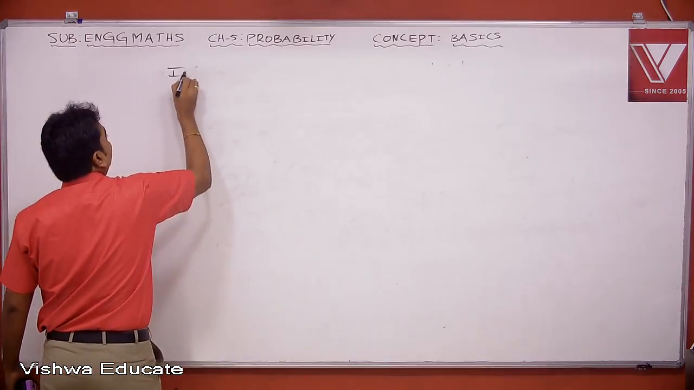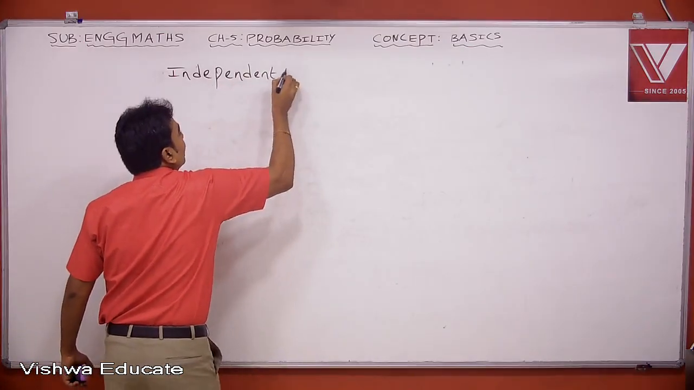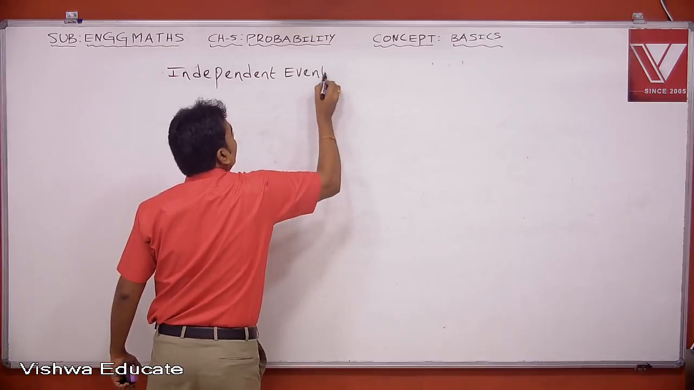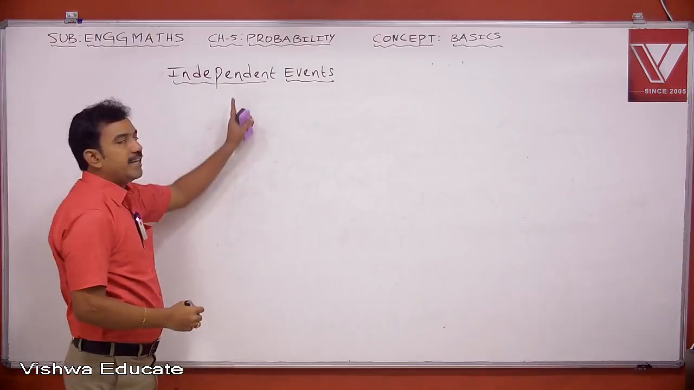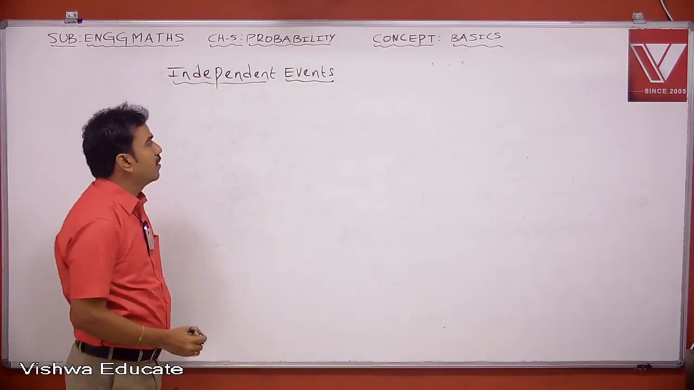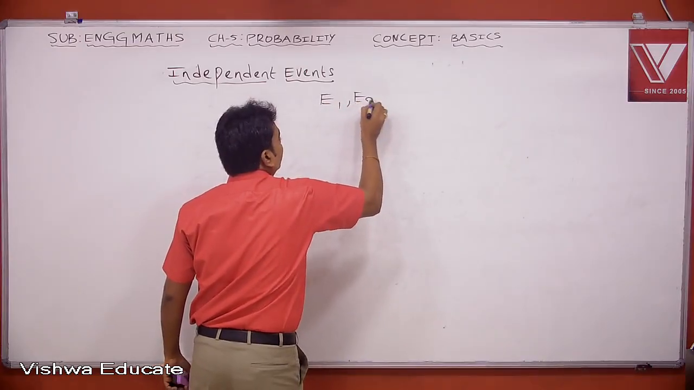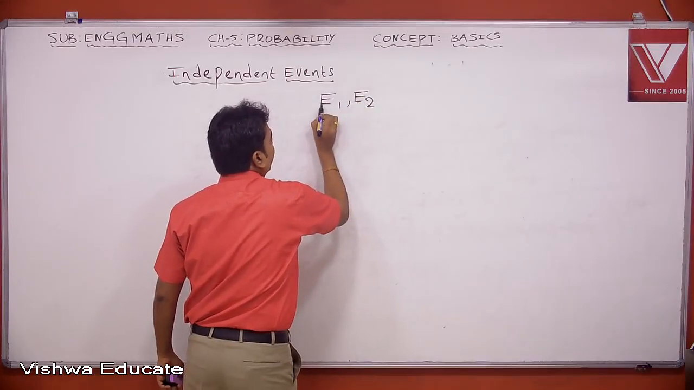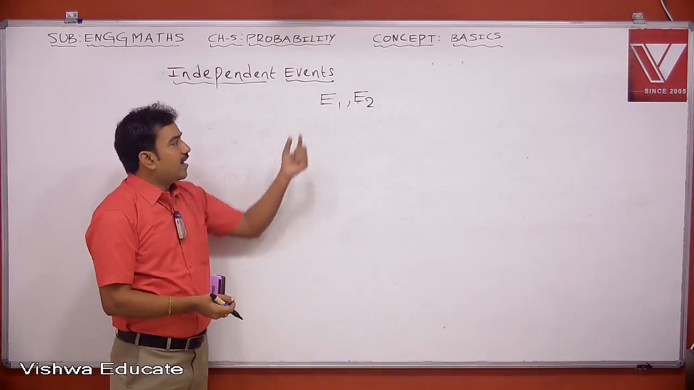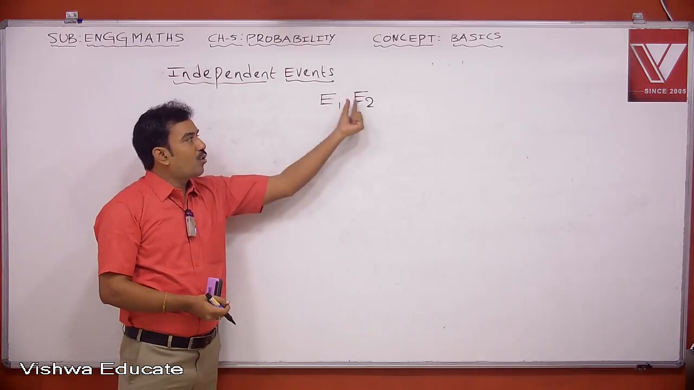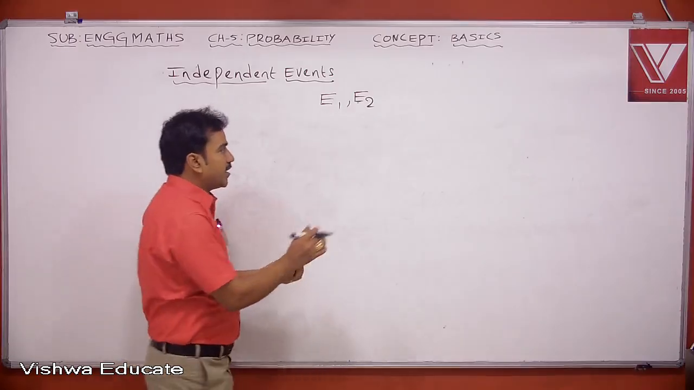As a definition, independent events. Very, very important. Suppose we have two events, E1 and E2. We say that these two are independent if the occurrence of E1 does not affect the occurrence of E2 and vice versa. I write it very clearly.